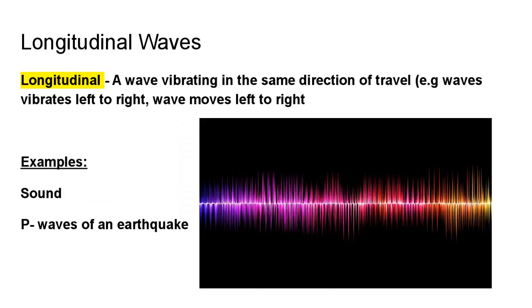Opposite of that is the longitudinal wave. A longitudinal wave is one that vibrates in the same direction as travel. So waves that vibrate left to right will move left to right. Waves that vibrate up and down will move up and down. Sound is an example of a longitudinal wave. We'll talk more about that when we talk about sound. And the P waves of an earthquake are another example of longitudinal waves.